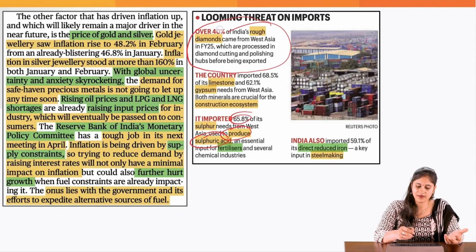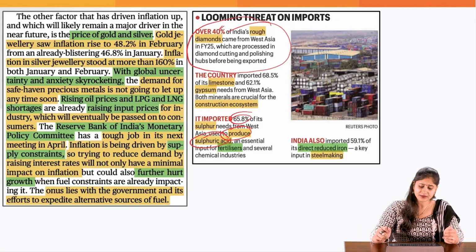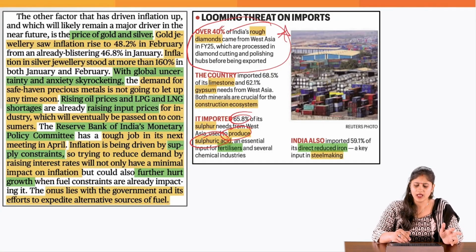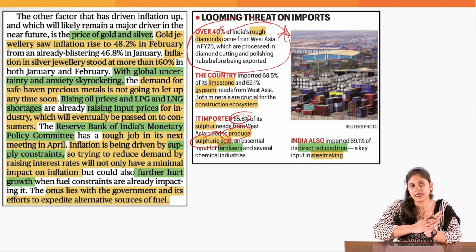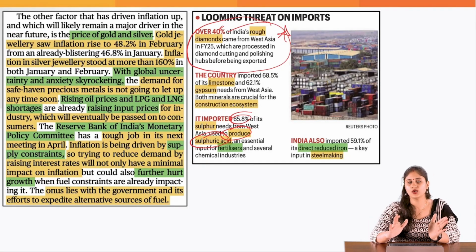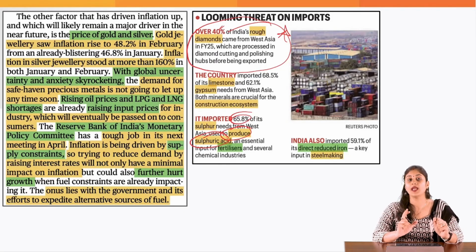So when it comes to India, we used to import roughly 40% of the rough diamonds from the West Asia region, and this is one reason. Another reason being, whenever you see an increase in uncertainty at the global level, people would run behind precious metals. Why? You need to understand the consumer behavior.